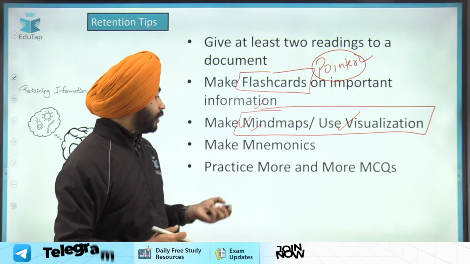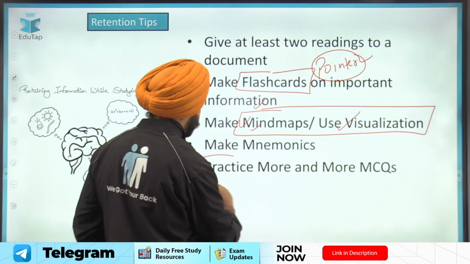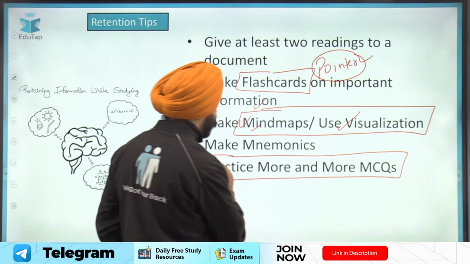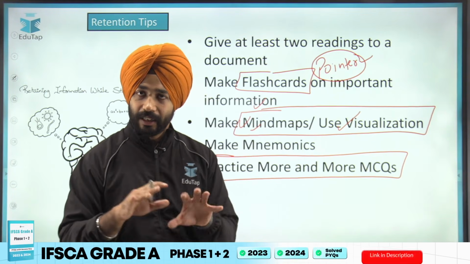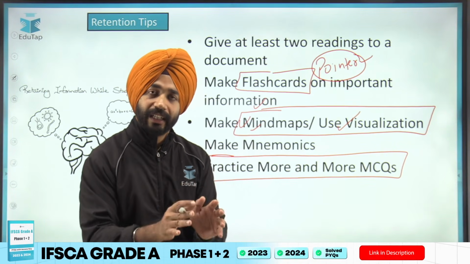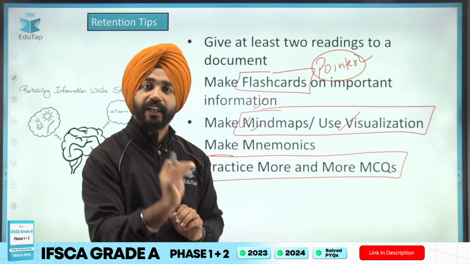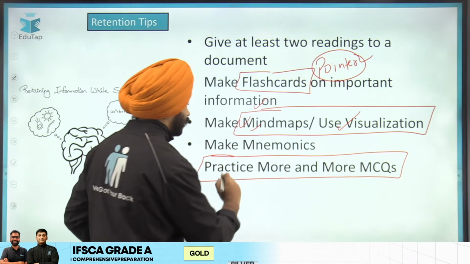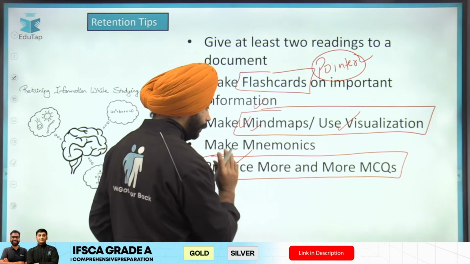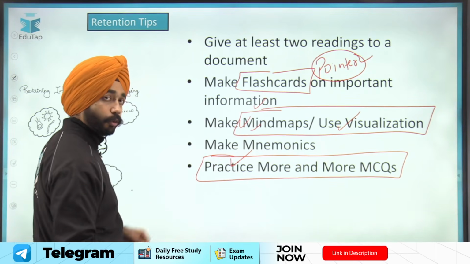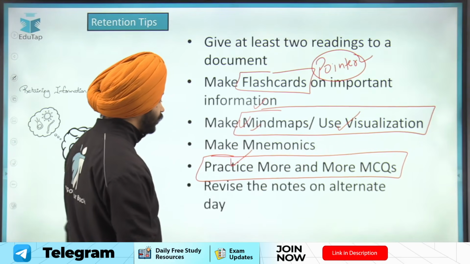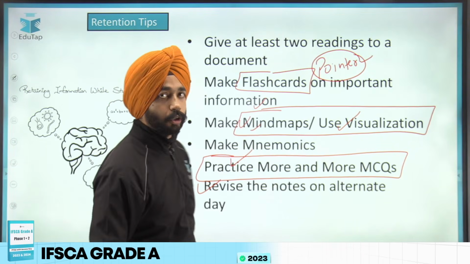Then comes this important part, practice. At this point of time, I would say the last 3 months of current affairs you must read and then practice the MCQs. Whatever additional information you gather, just write it down. Practice more and more MCQs, specifically for the 4th and 5th month if you do not have time. Then the most important thing is to revise these notes on alternate days, whatever you are making.